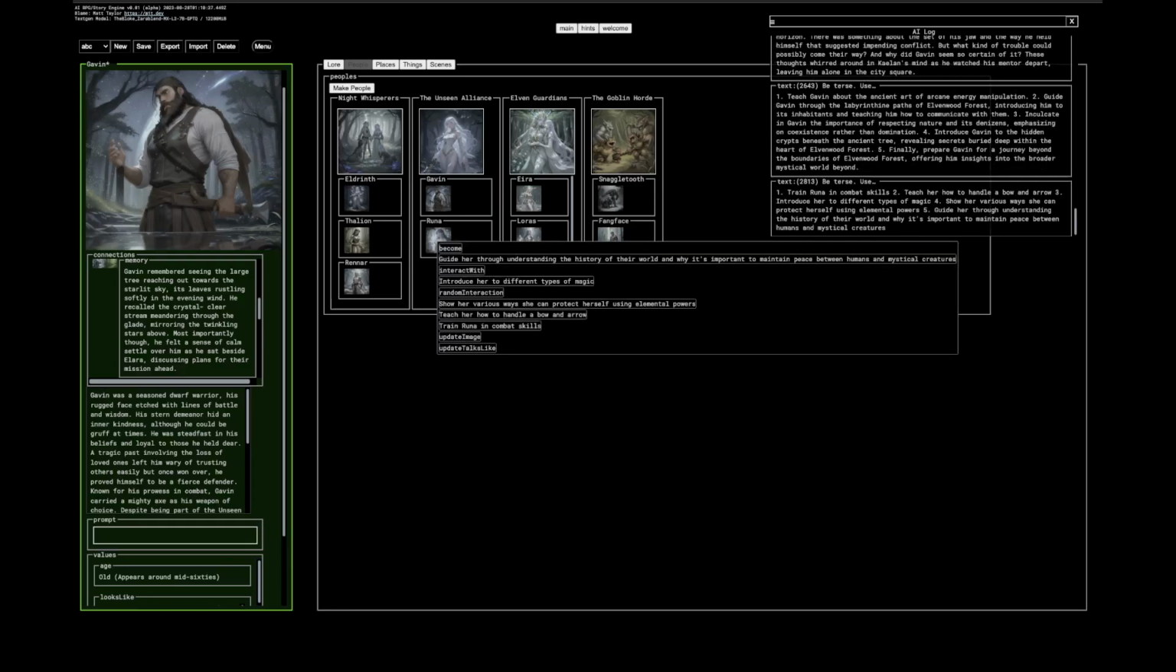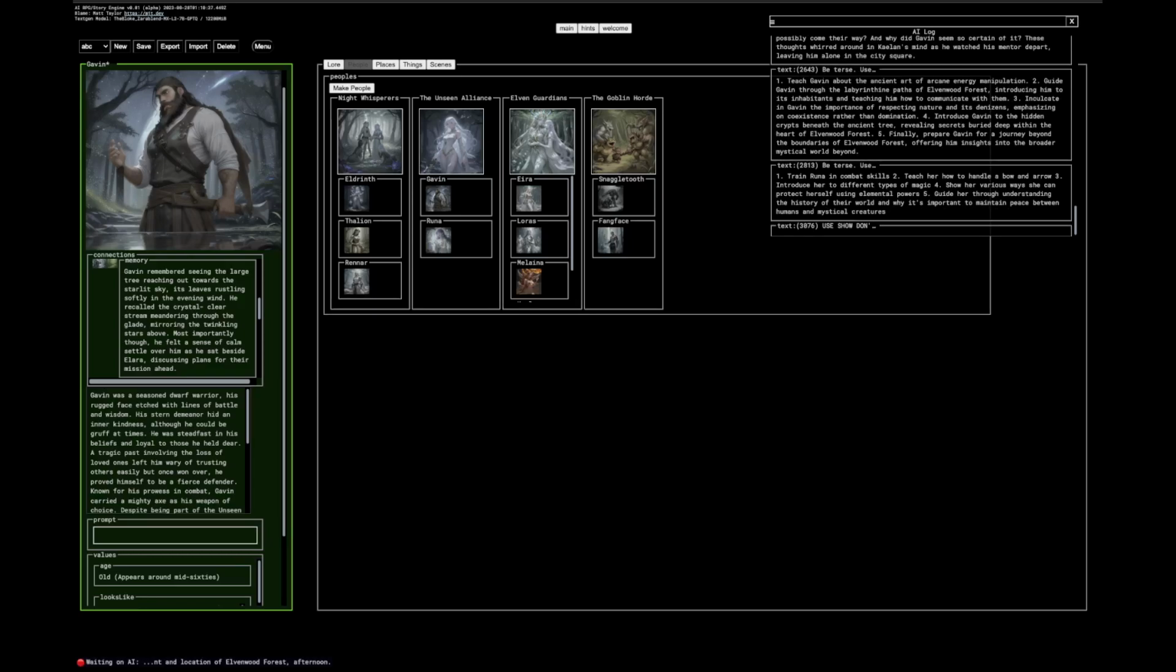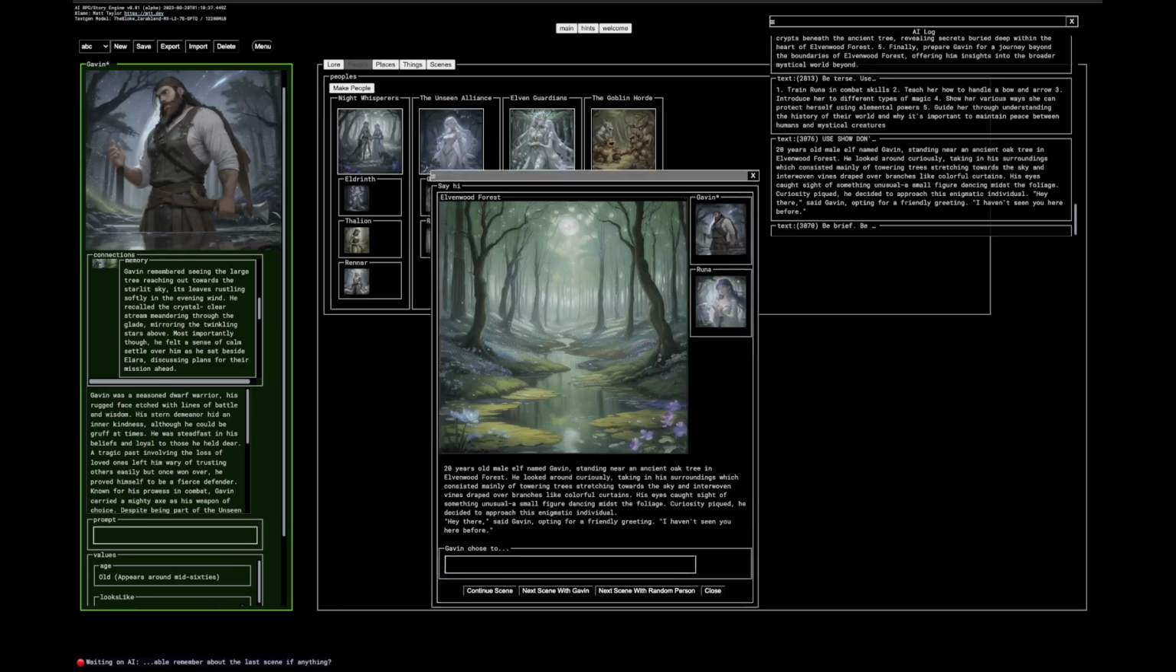It's taking a minute. You can see if you look at the AI log what it's doing here. It's saying, hey, what are some things I can do with Runa? Guide her through understanding, introduce her to the different types of magic, and so on. Or you can just interact with her. We'll keep it simple and just say hi to Runa.